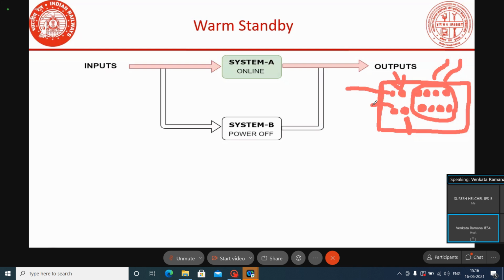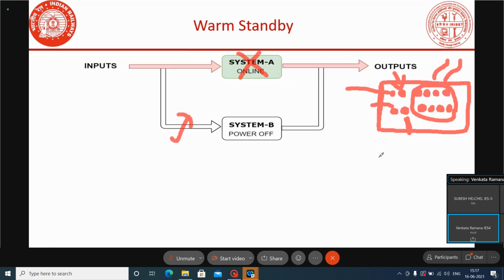Like that it will happen. Here, in the system memory, the status of all the gears is available: input status, output status, and internal bit status. Suppose this system becomes faulty, all the bits will go to a low position, zero, and the second system will be powered on.